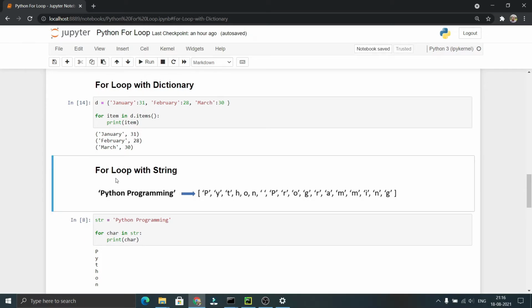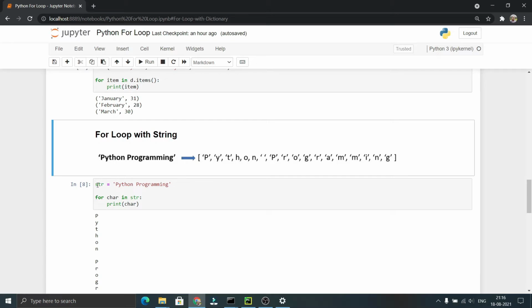Let us see the for loop with a string. We have assigned str with the string Python programming. We are using char as the variable to represent the values of the string in each iteration. In the first iteration, char will be representing the capital P and then y and then t and so on. In each iteration, it will print that character.